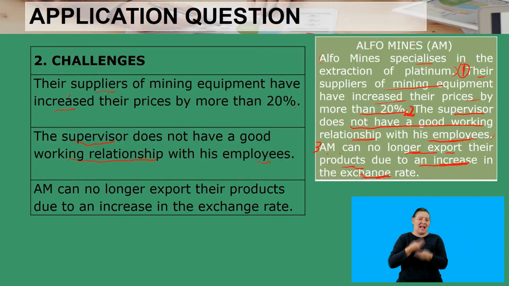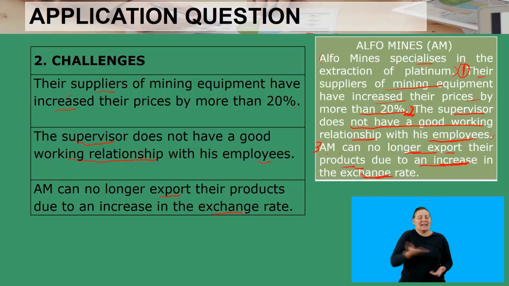So AM can no longer export their products due to an increase in the exchange rate. So this makes it expensive for AM to sell to other countries because they cannot export, because it becomes expensive, and anything that becomes expensive is a challenge for a business. So that is how you are supposed to deal with question 2 on quoting challenges from the scenario.